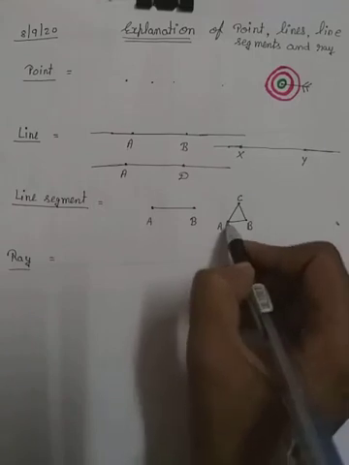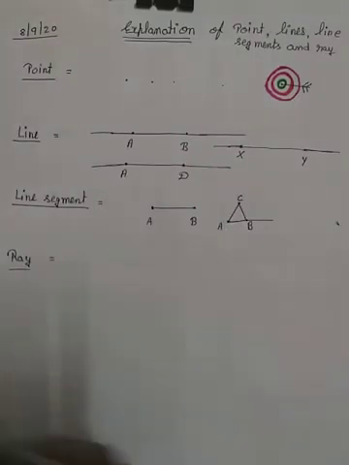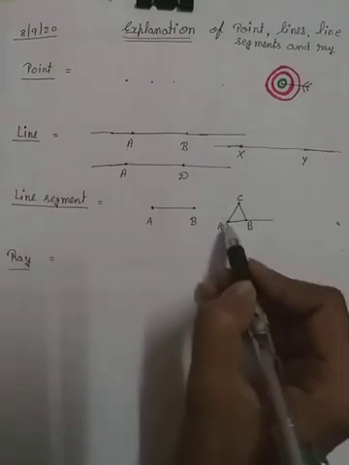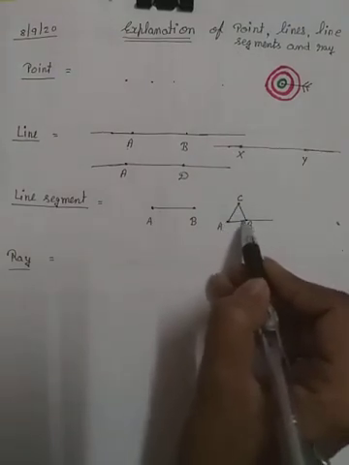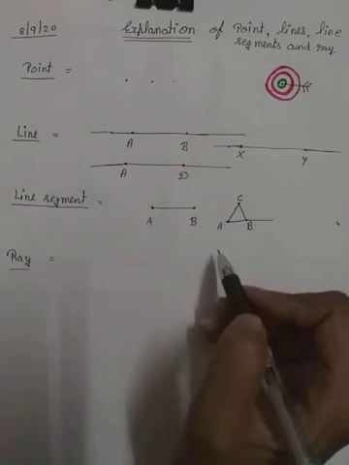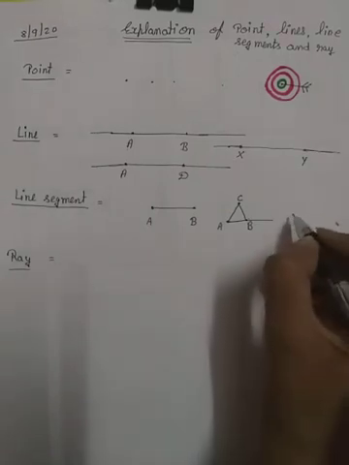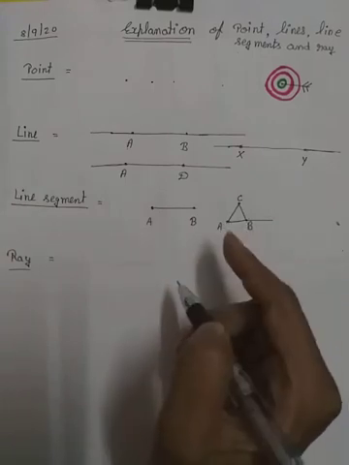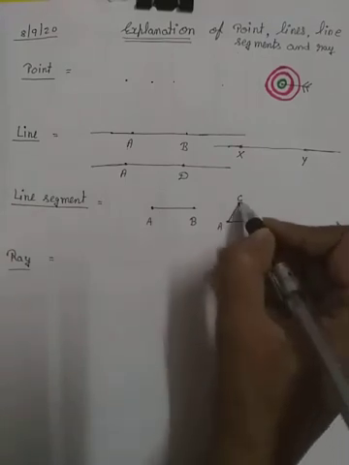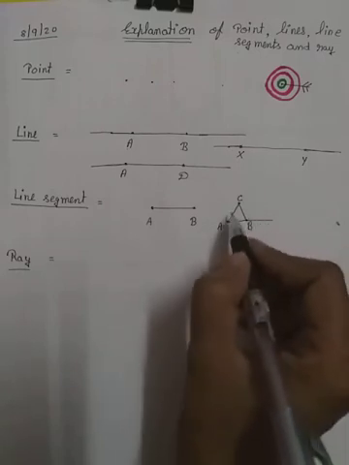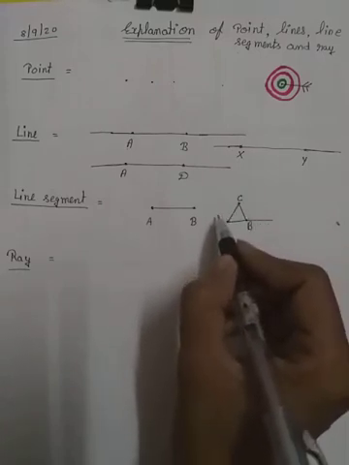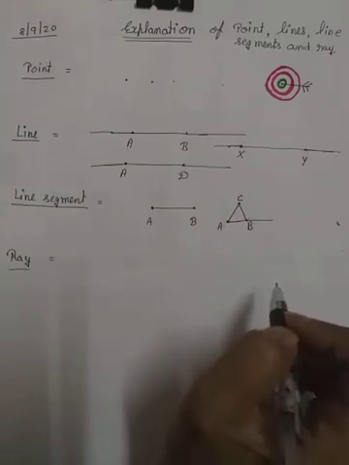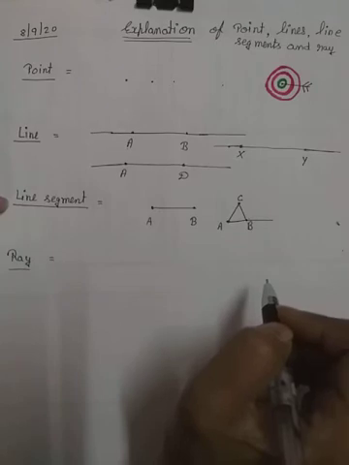Can we draw a triangle like this? No, because these are line segments. We can't extend. A and B is a line segment, B and C a line segment, C and A also a line segment. The conclusion is that we can't extend a line segment.